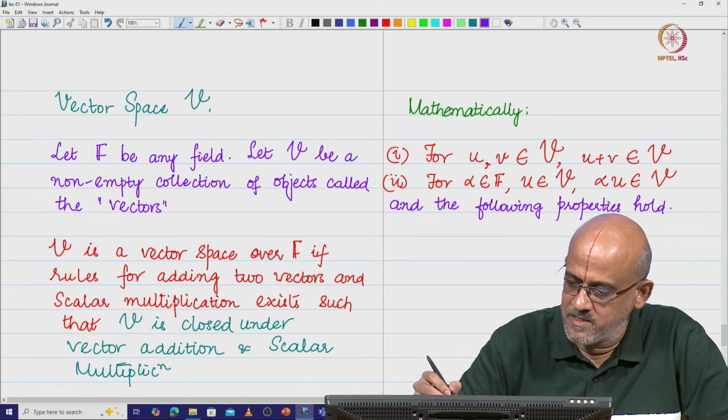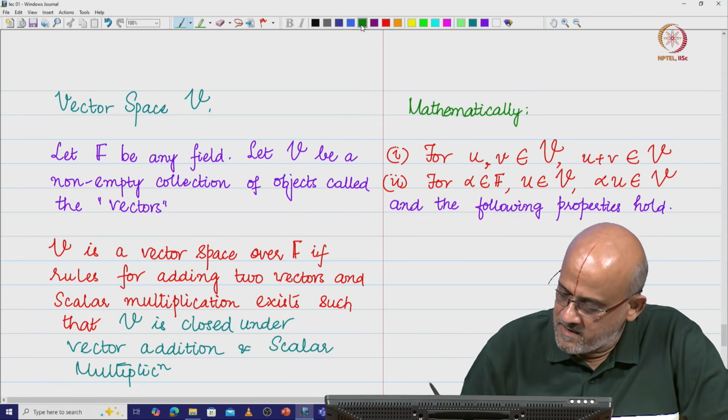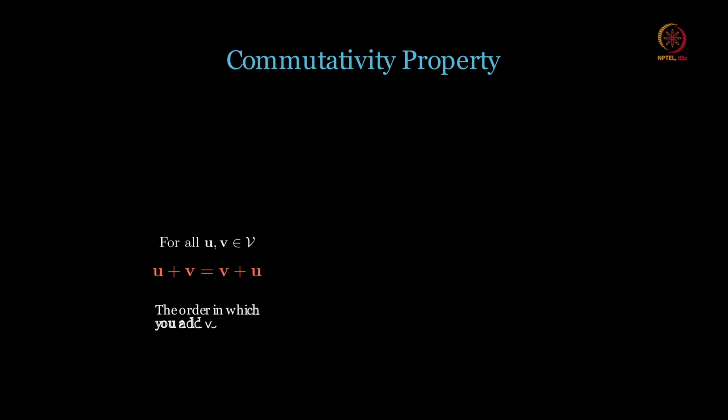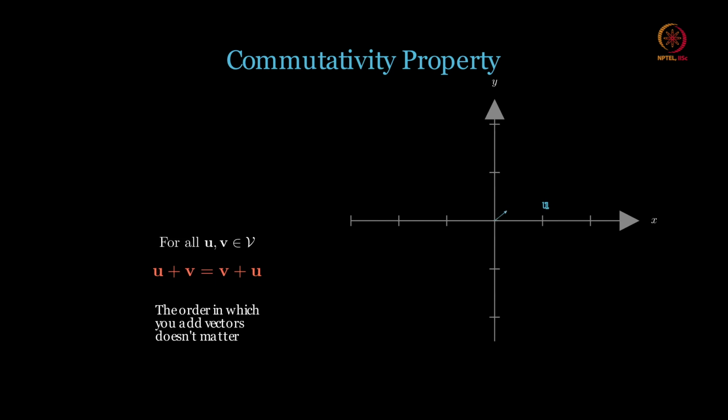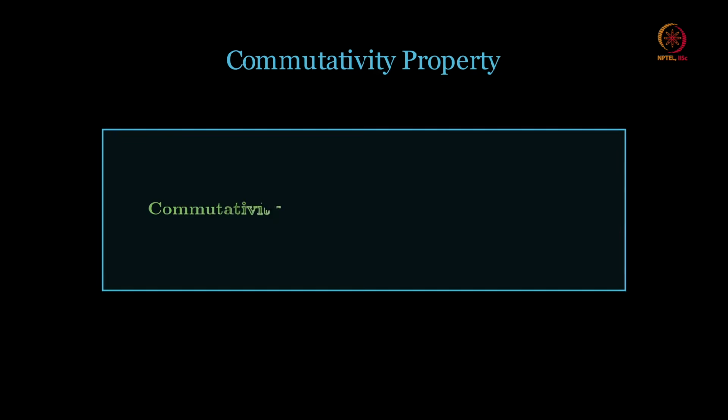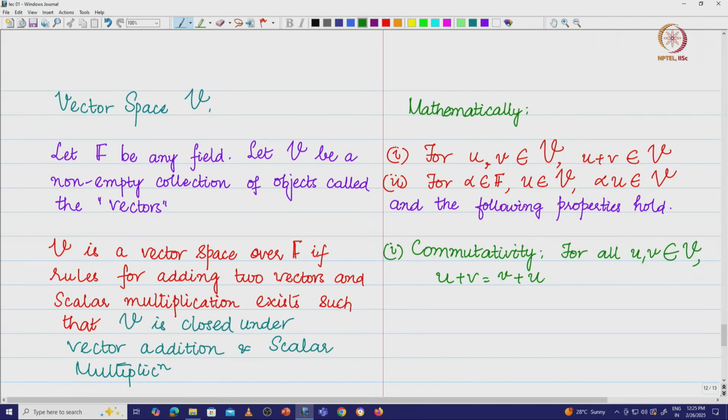The first one, number 1, is the idea of commutativity. Now, what does that mean? For all u comma v elements of this V, u plus v equals v plus u. The order in which you add the vectors does not matter.